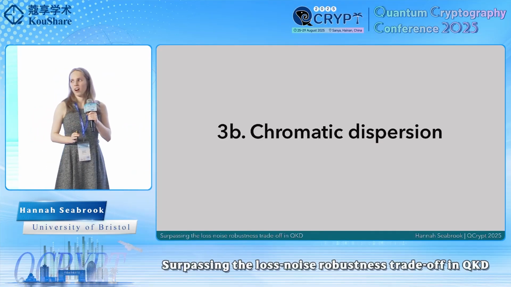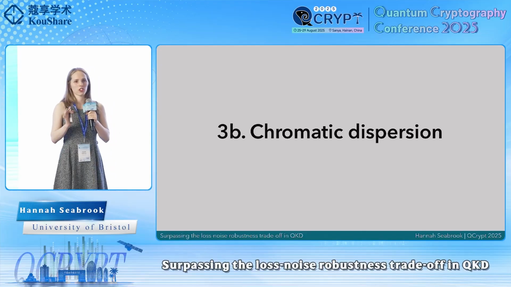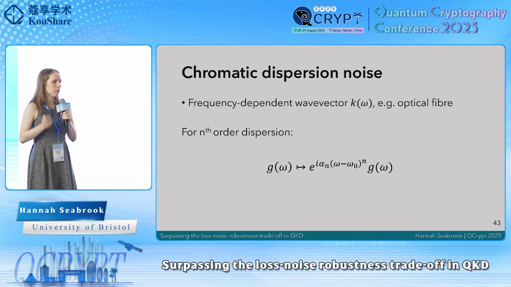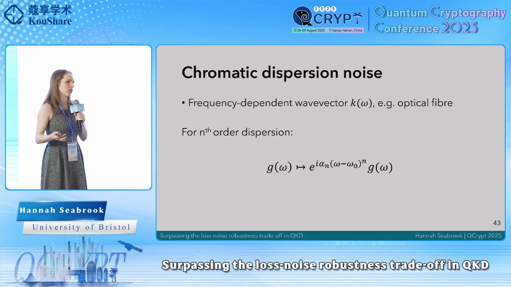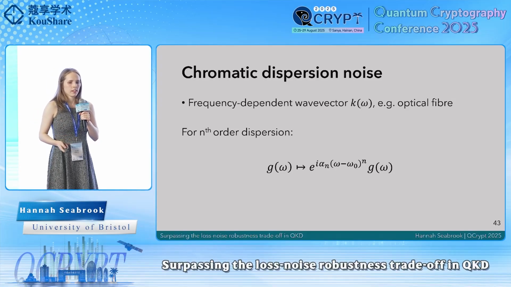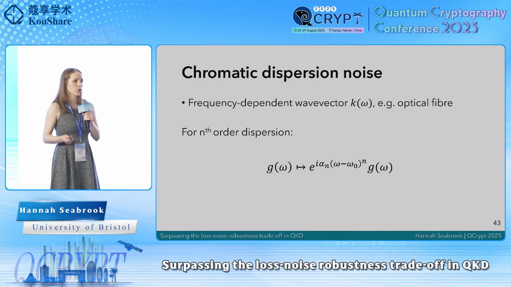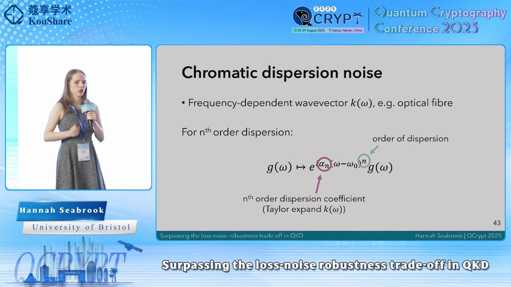So now, just before I finish up the talk, I want to present the results for the chromatic dispersion channel, which I said is a more experimentally expected type of noise. So chromatic dispersion is when we have a frequency-dependent wave vector in an optical media, so for example, an optical fiber. Now, what this does as a mathematical description is it takes some amplitude function g of omega in the frequency domain, and it will transform it by picking up some frequency-dependent phase, where the phase depends on n, the order of dispersion, and alpha n, the nth order dispersion coefficient.